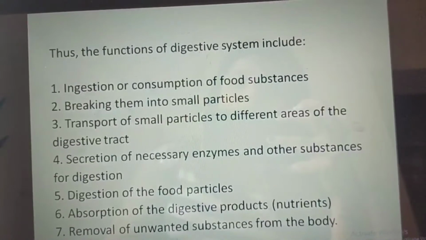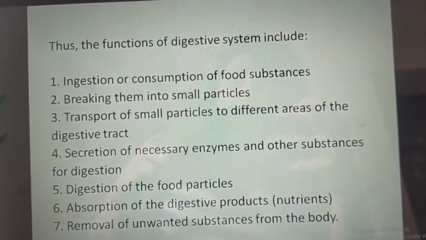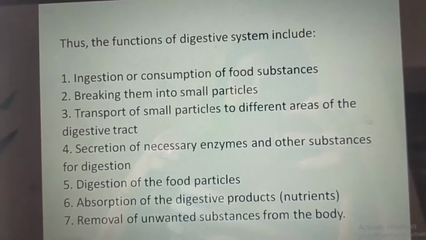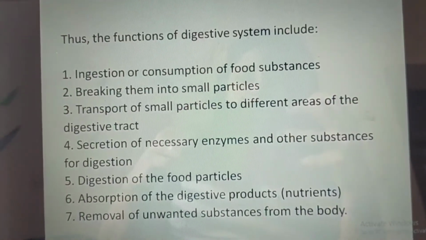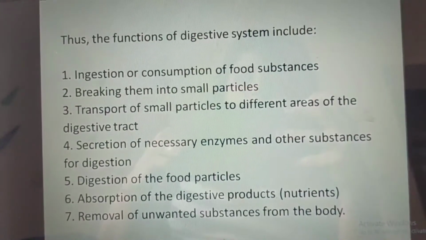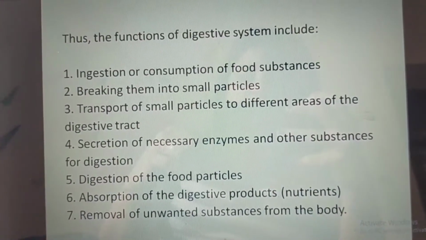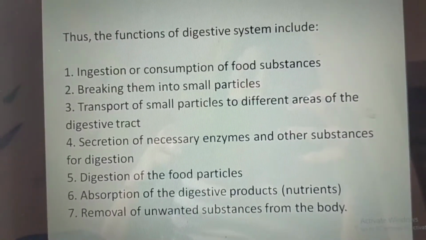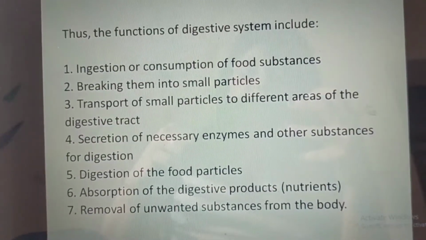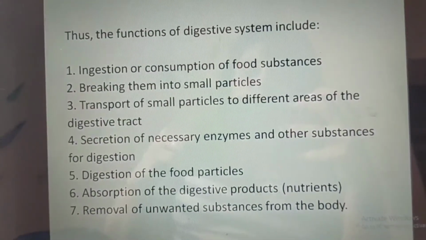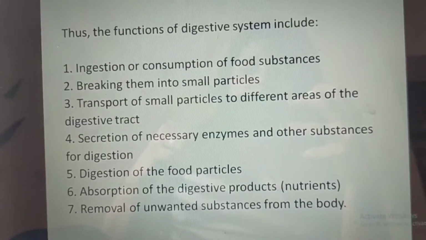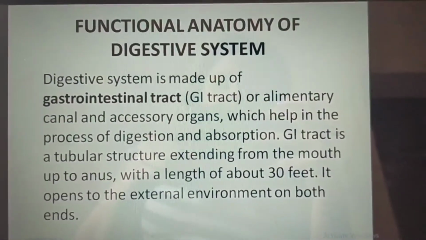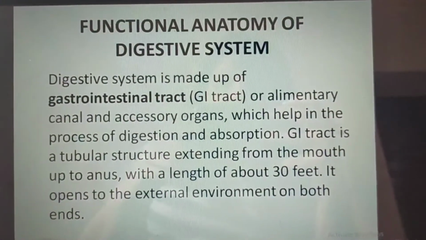That is how the functions of digestive system include ingestion or the consumption of the food substances, breaking them into small particles, transport of small particles to different areas of the digestive tract, secretion of necessary enzymes and other substances for digestion, digestion of the food particles, absorption of the digestive products or nutrients, and removal of unwanted substances from the body. Now we'll see the functional anatomy of the digestive system.